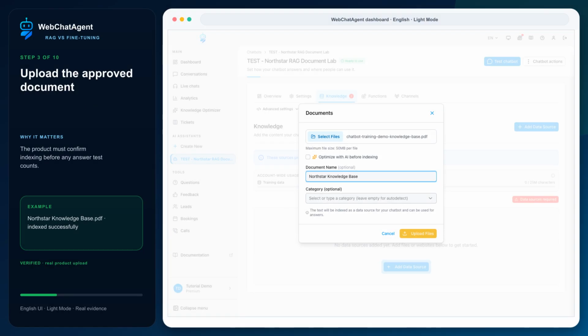Upload the approved North Star document with a clear display name and category, then wait for the completed indexing state. An upload click is not evidence. The saved data source, index chunks, and readable content must all be present before testing answers.